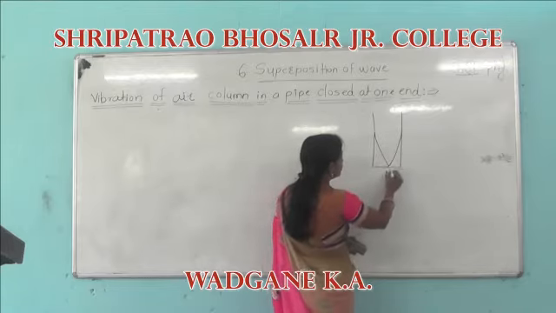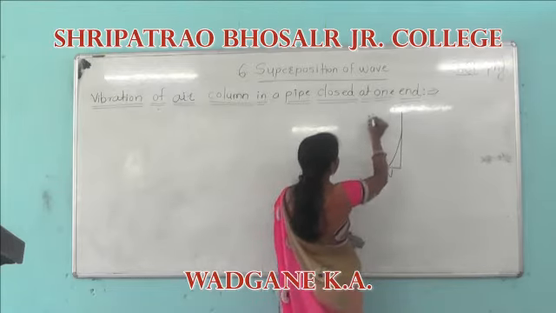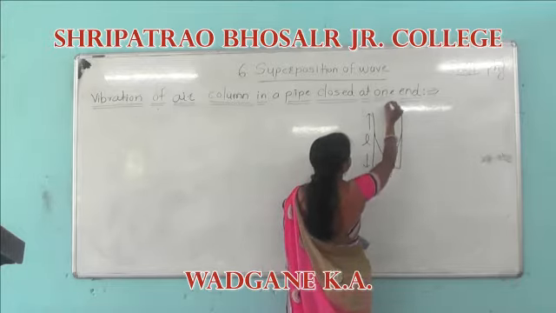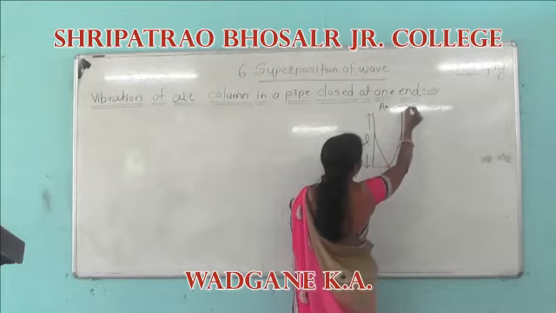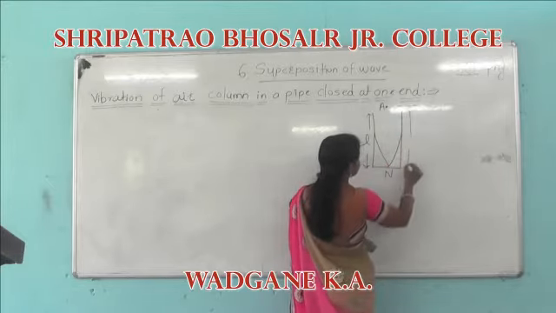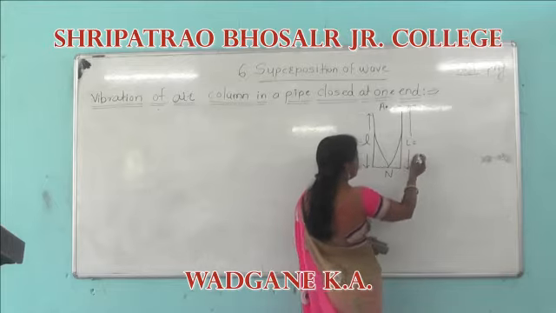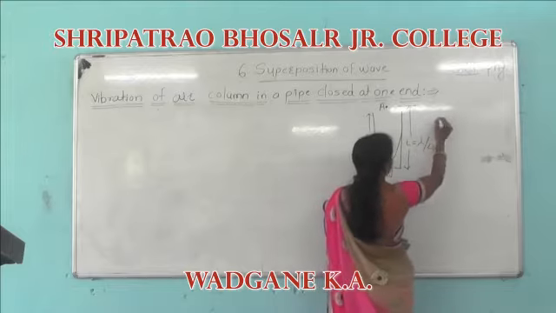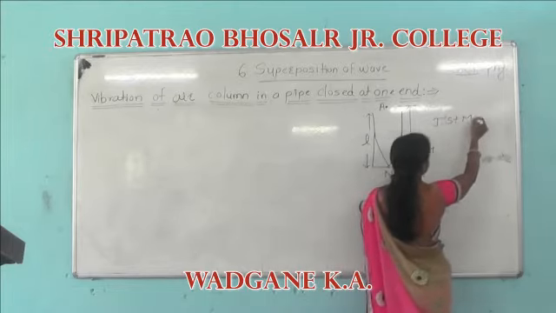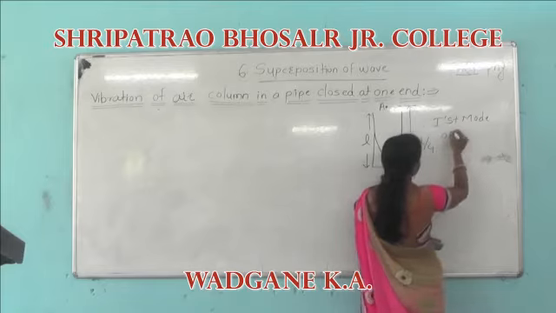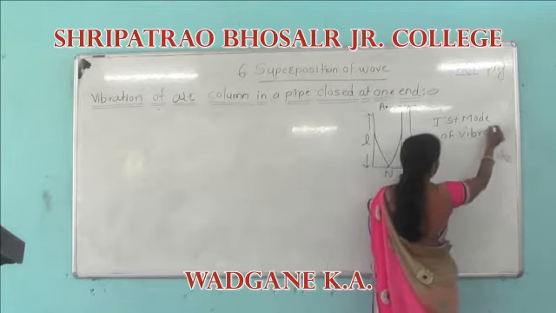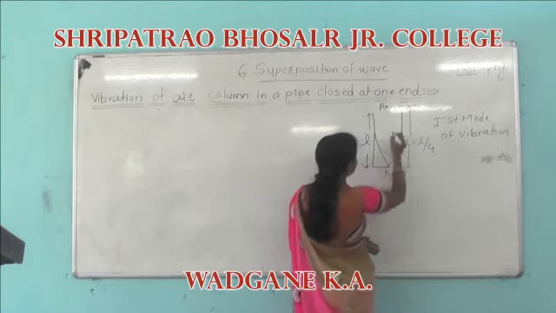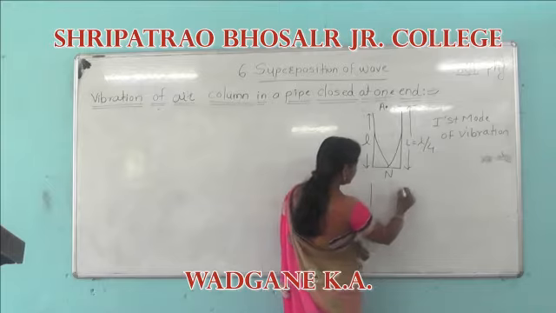For that purpose we have to draw the figure for the first mode of vibration. Here an antinode is formed at a little distance. L is equal to lambda by 4. This is the first mode of vibration when the pipe is closed at one end, and an antinode is formed.